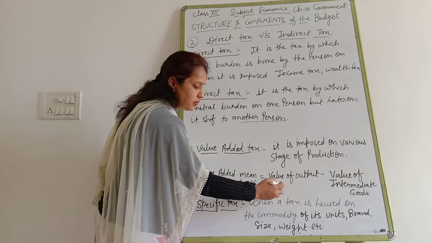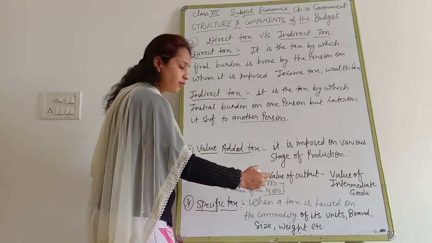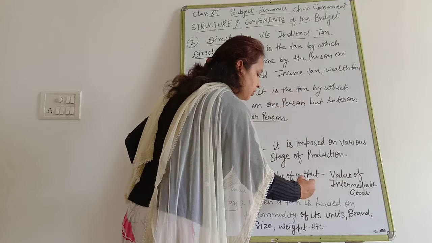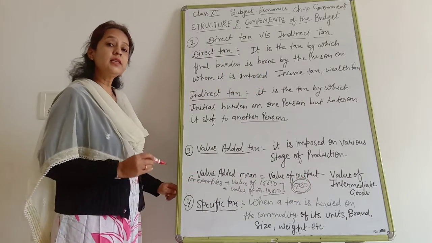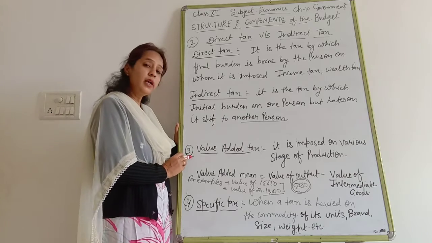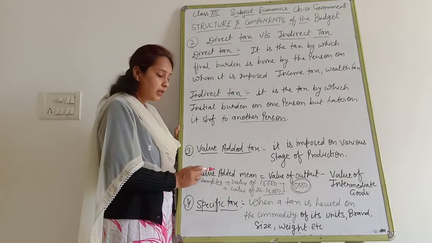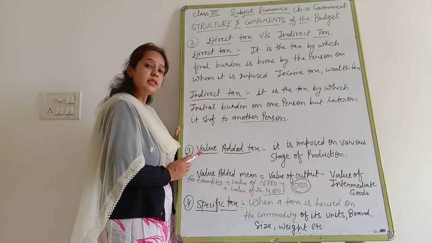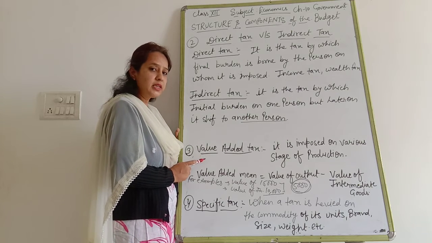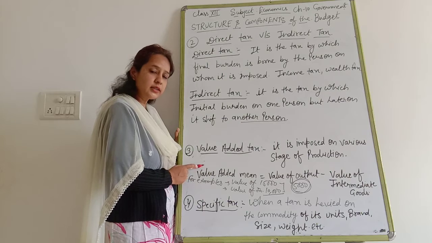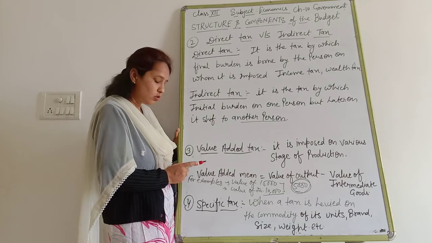So what is the difference between both of them? That is 5,000. The tax which I have to pay on 5,000 rupees is known as a value added tax. Clear? That kind of tax is known as value added tax. And GST is the best example of value added tax. It is also an indirect tax.